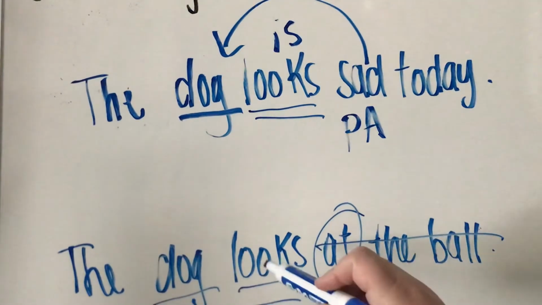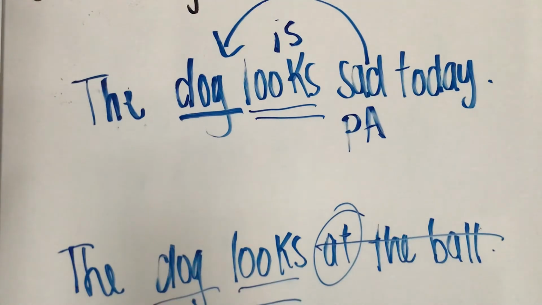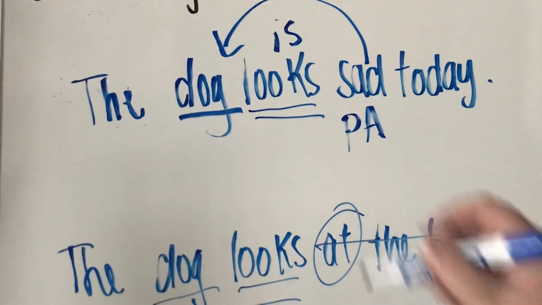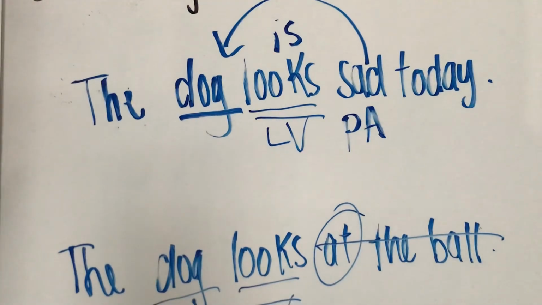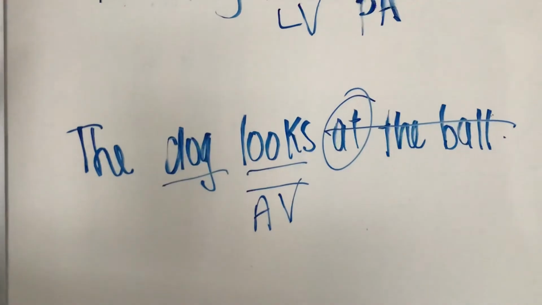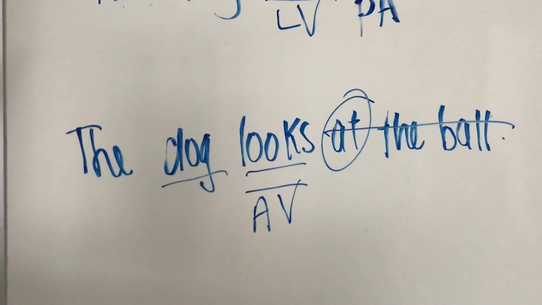And I know that the dog is physically looking at something. He is performing an action and doing something. So I know that this is an action verb. That looks.